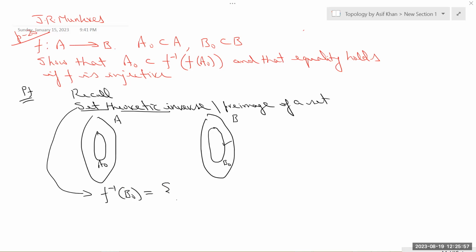This is basically the collection of all those elements from the domain for which the image f of x belongs to the set B naught. This is the definition of set theoretic inverse.